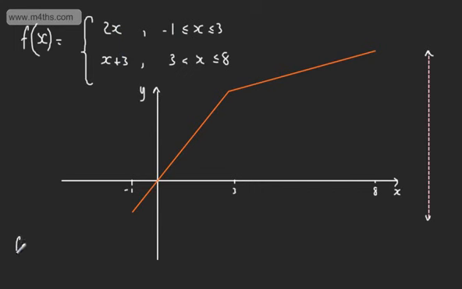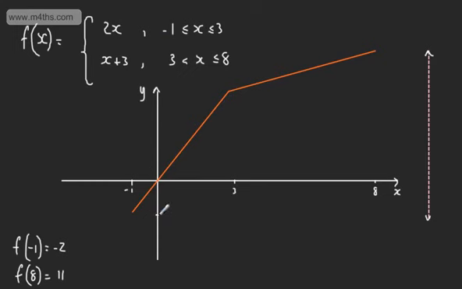So for this particular one, now if I've got the f of -1, that needs to go through the first one. So I'm taking now a value from the domain. As -1 is in the 2x part, I'm going to get now -2. If I consider this endpoint right here, 8 is in the second part, so we can see now that if I do the f of 8, I'm going to end up with 8 plus 3, which is going to be 11. If you consider now 3, just here we get 6, and just here we get 6, and you can see where they match up.